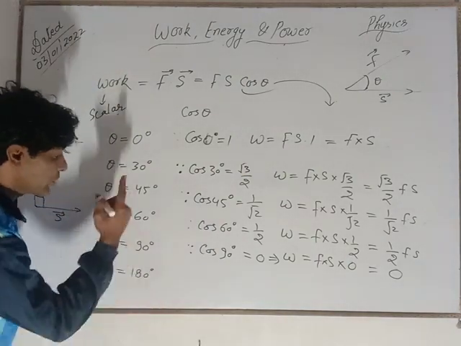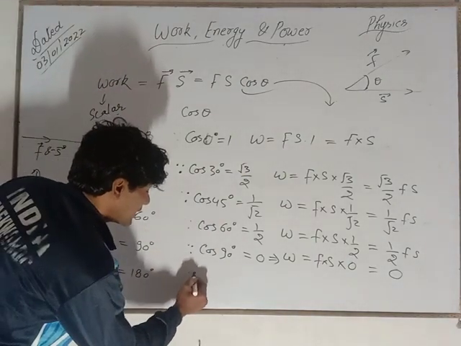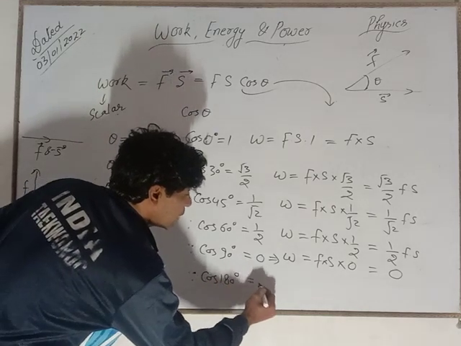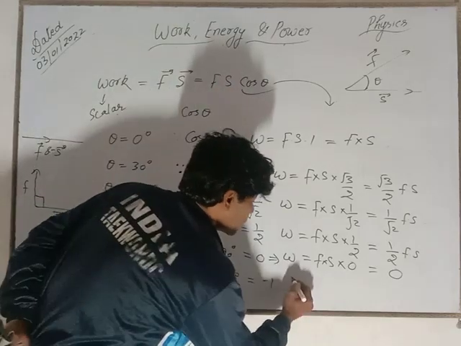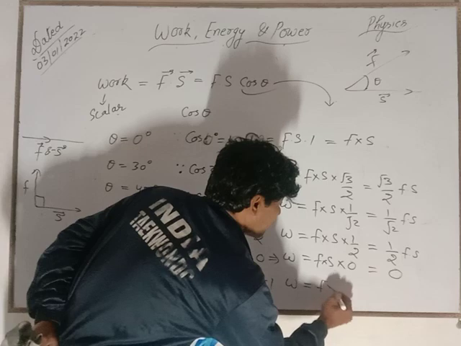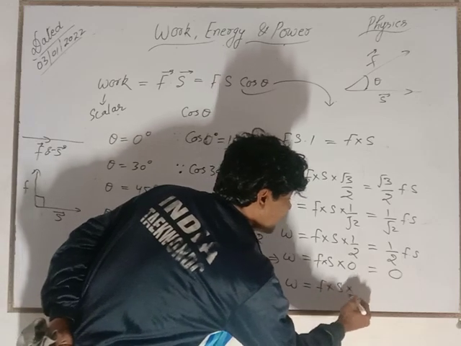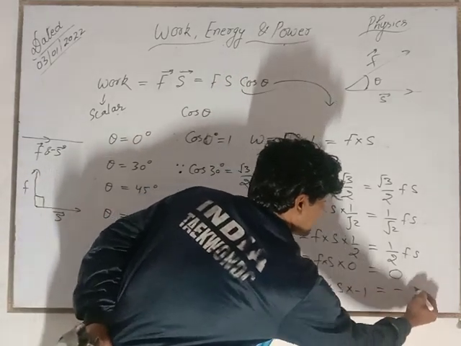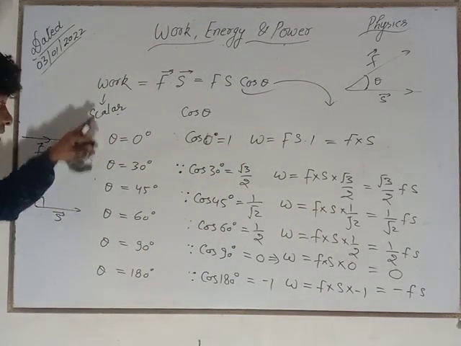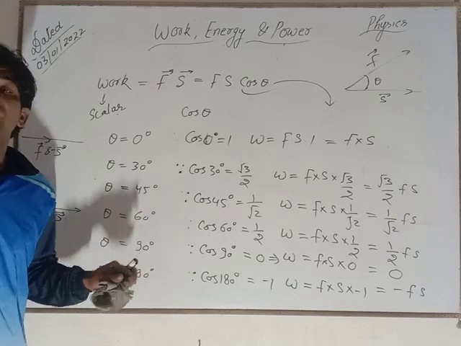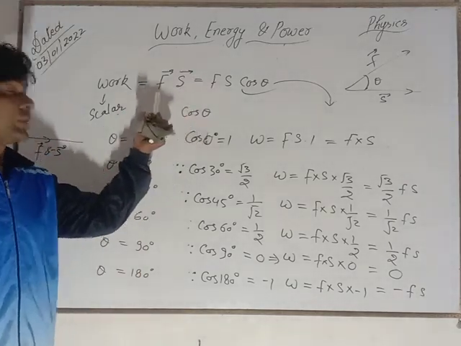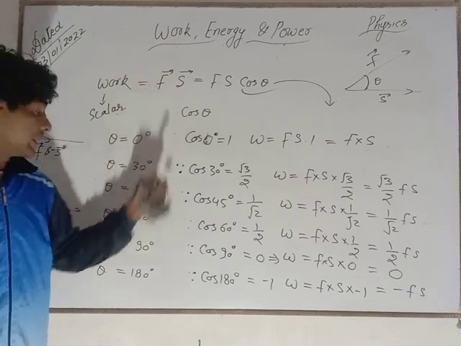Now when theta is equal to 180 degree, since cos 180 degree is equal to minus 1, W will be equal to F into S into minus 1, which is minus Fs. I think these six cases are very important to understand the dot product of force and displacement when you calculate work numerically or theoretically.